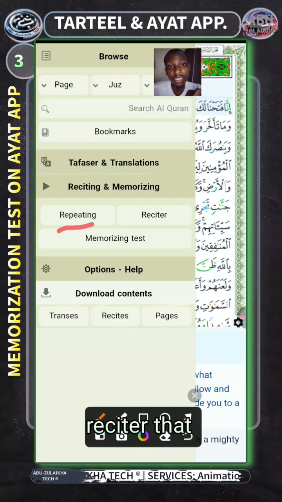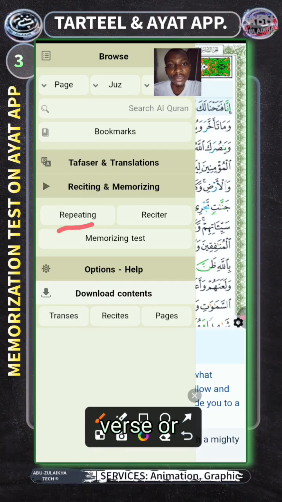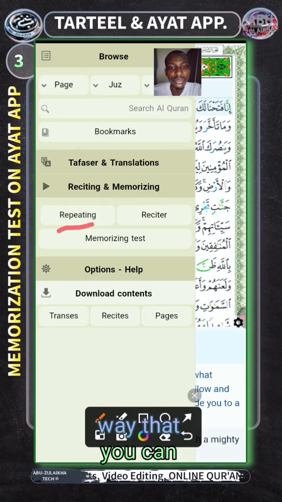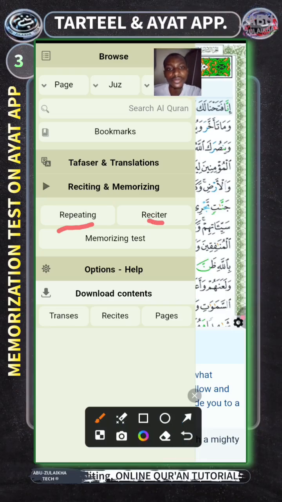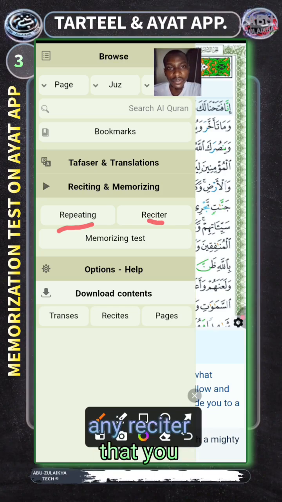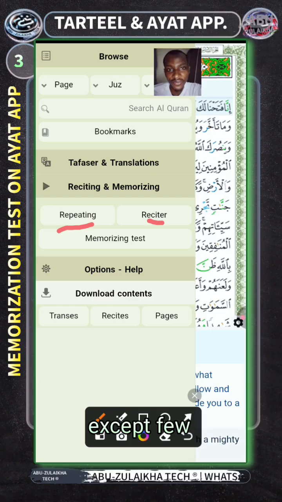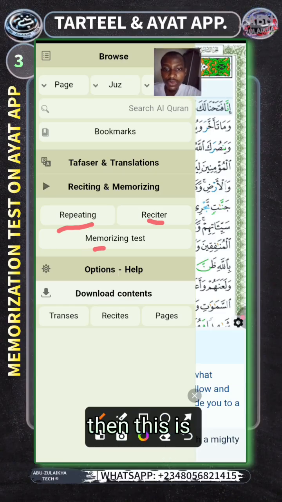You just choose a reciter that will be reciting a particular verse or some verses for you for a number of times that you want. Do you understand? Even if you are a beginner, you can use this one to learn from it. Then after that, there is another way that you can choose a reciter. This is it. So if you press on it, you can download any reciter that you know in the world except few, right?